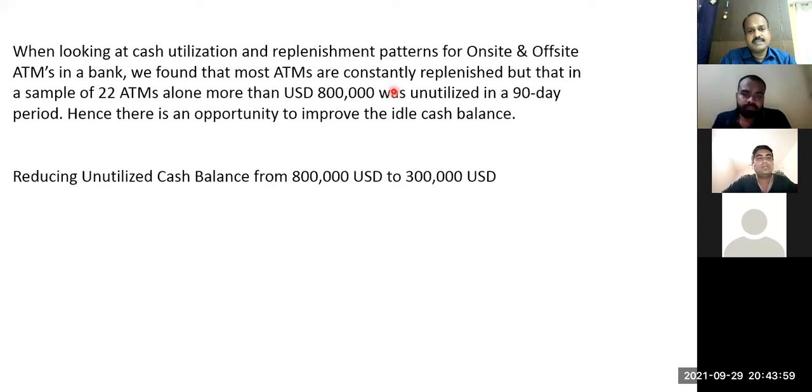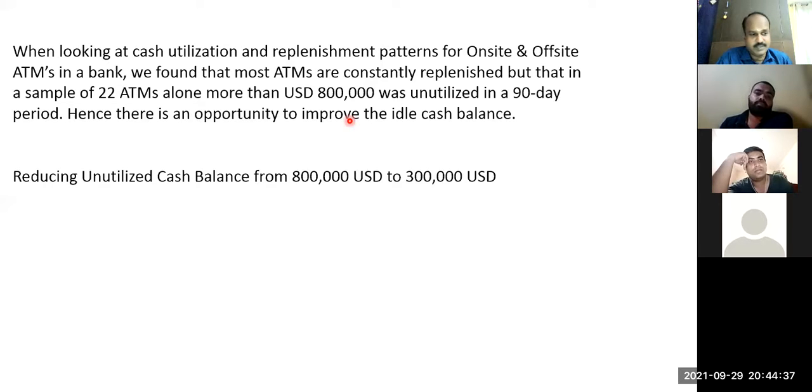See here, generally ATMs, they replenish at a particular frequency, isn't it? Maybe once in a day, they come and top up the money, or once in 3 days, or once in a week. And over and above, whenever there is a demand, they will come and top up. But when a study is conducted, it is found that in 22 ATMs, an amount of 800,000 US dollars was always remaining in the ATM unutilized.